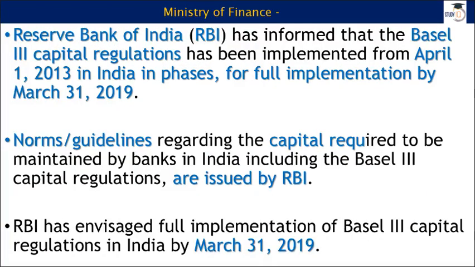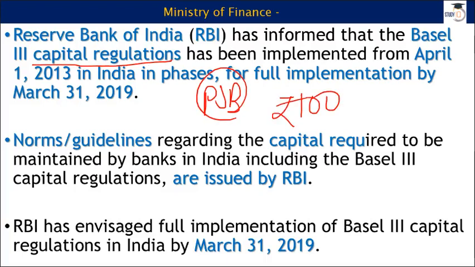Moving on to another item, this is more for your general understanding. Many times you find MCQs based on this type of thing as well. Now you have a thing called Basel III. It is pertaining to capital regulation. So you have to say, for example, in layman's language, if you are a bank, a public sector bank, then at least you should have 100 rupees. This is just a small hypothetical example. It is not that you have to keep 100 rupees. I'm just giving you one example just to clarify my point here.